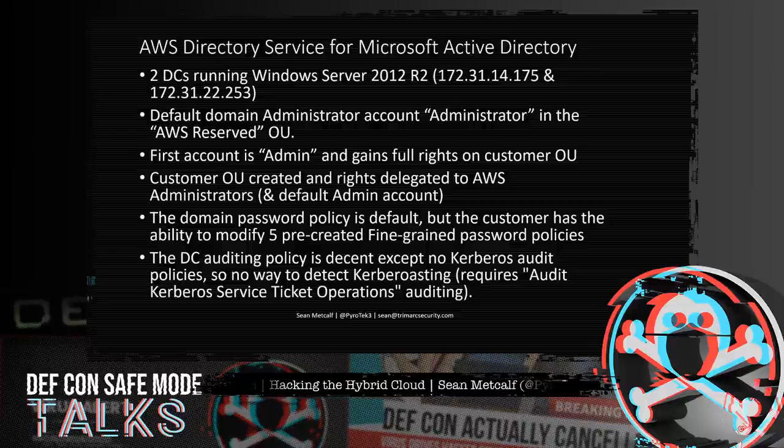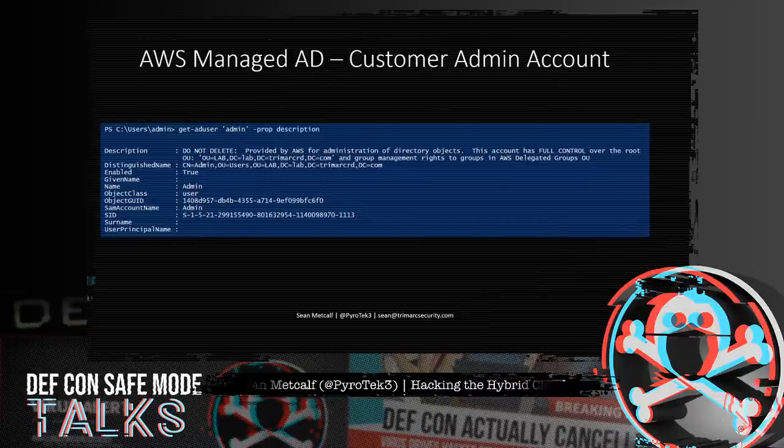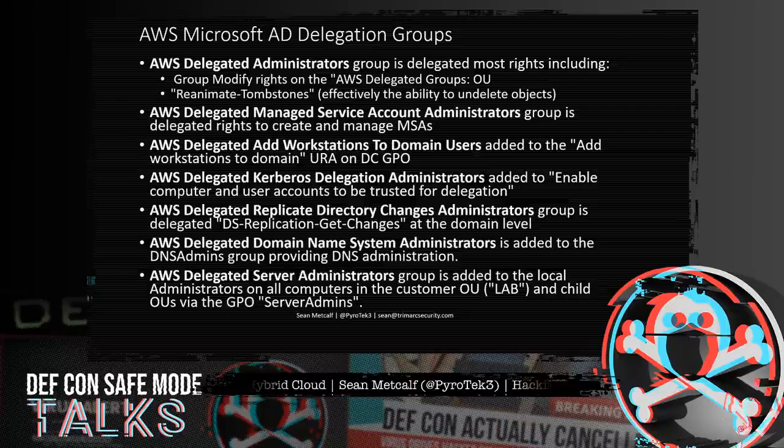Based on the group policy linked to the Domain Controllers OU, I was able to identify a pretty decent audit policy, though it was missing Kerberos auditing, which means Kerberos activity would be missed. The first customer account, Admin, is created with a description that notes the customer OU distinguished name. So it's very nice that they provide this description, so that way you can quickly and easily identify where this OU is. There are several delegation groups in the AWS Managed AD environment.